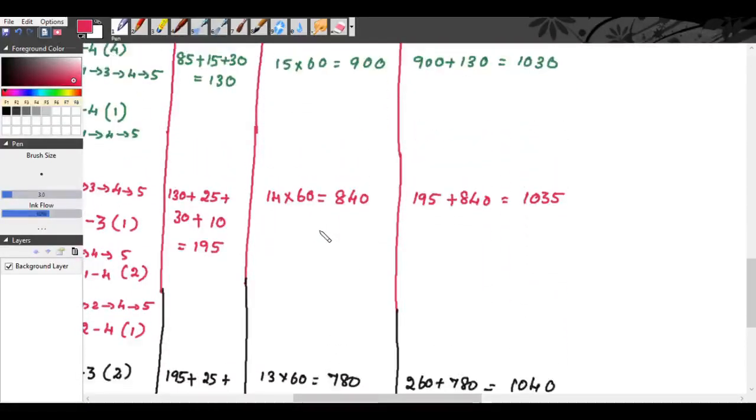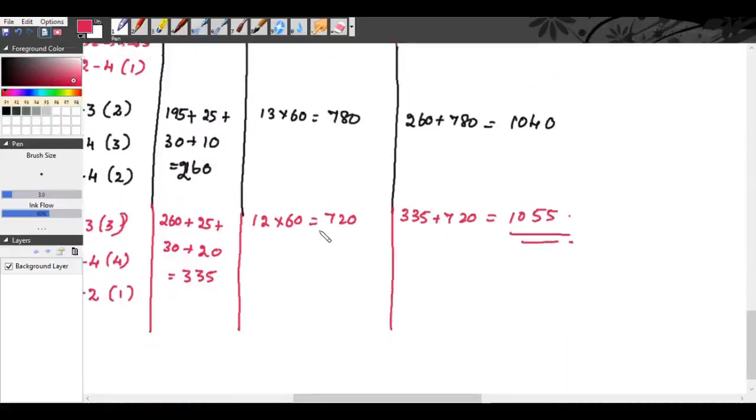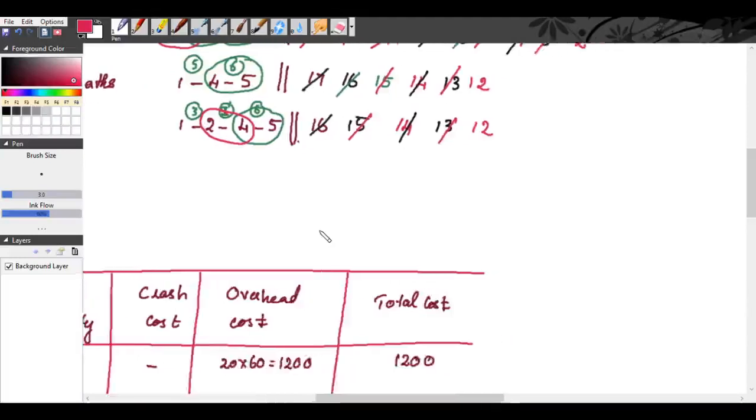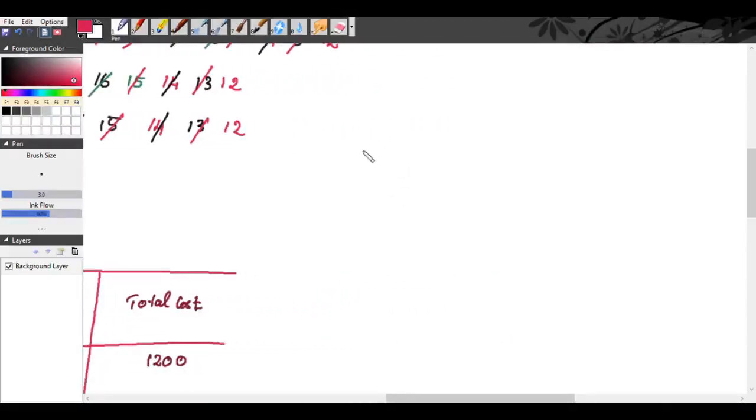So you can conclude minimum duration of your project or minimum project length will be 12 days.